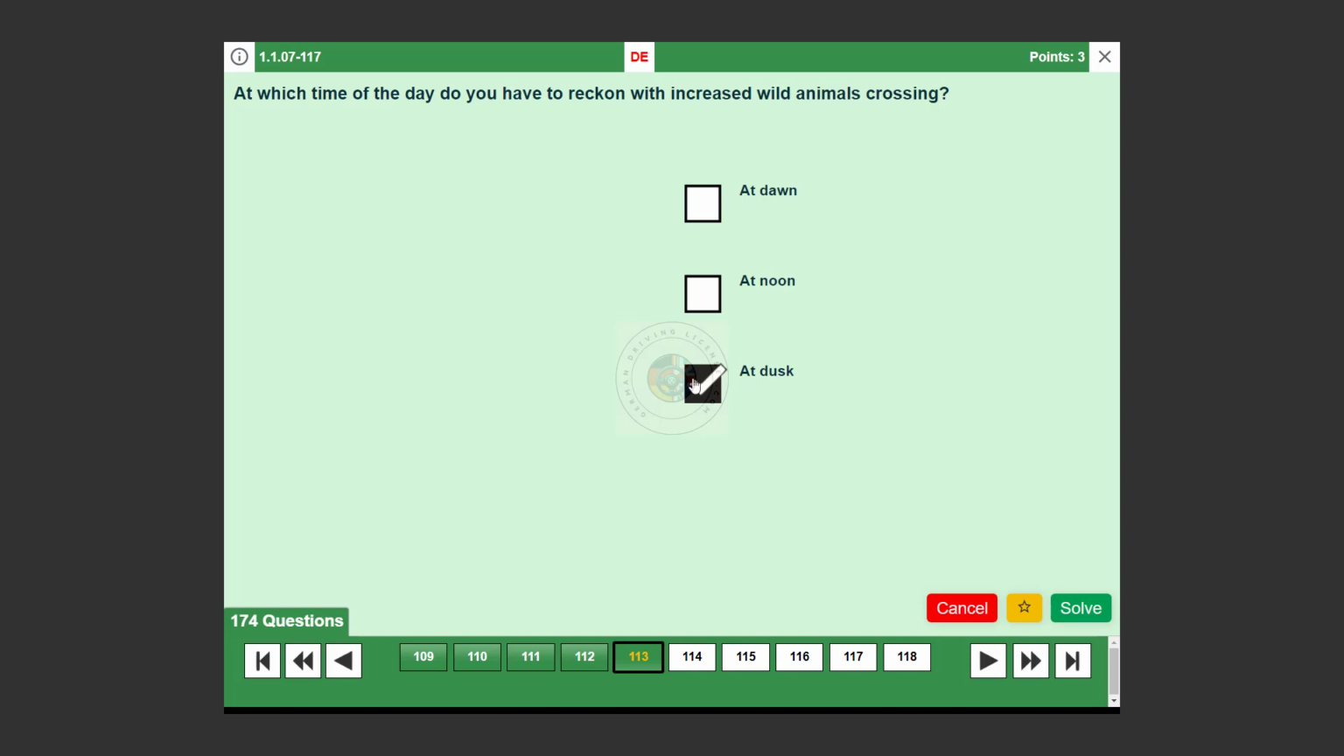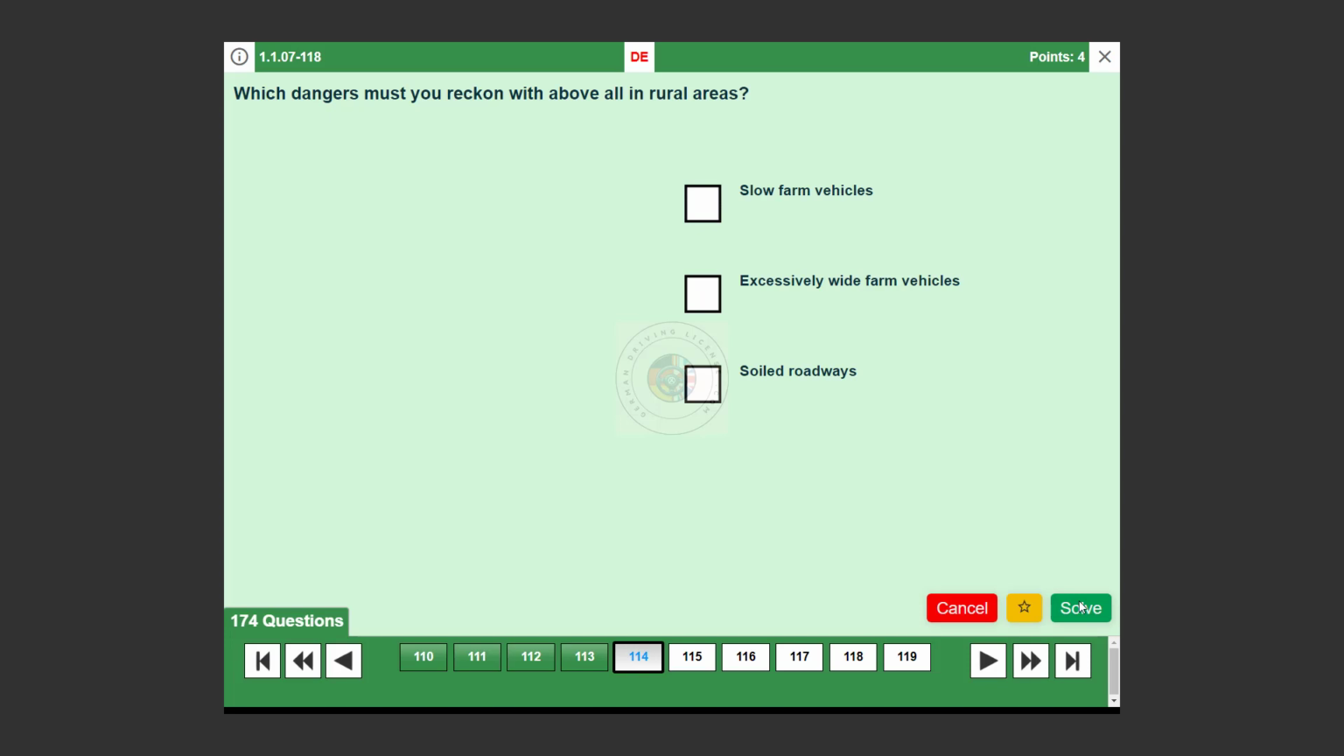At dawn. True. Similar to dusk, dawn is a time when animals are active and more likely to cross roads. Extra vigilance is required during these hours. At noon? False. While animals can cross at any time, they are less active around midday compared to dawn and dusk.